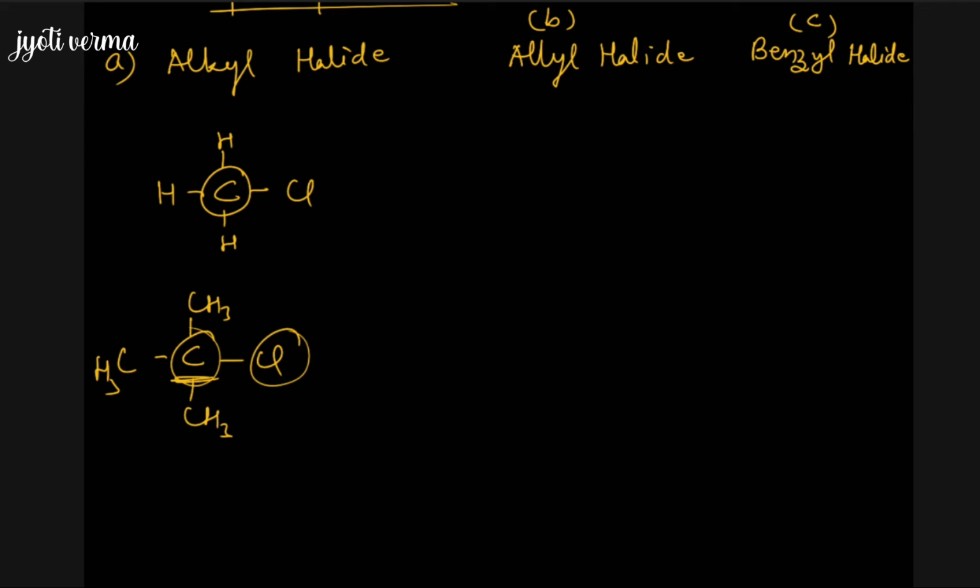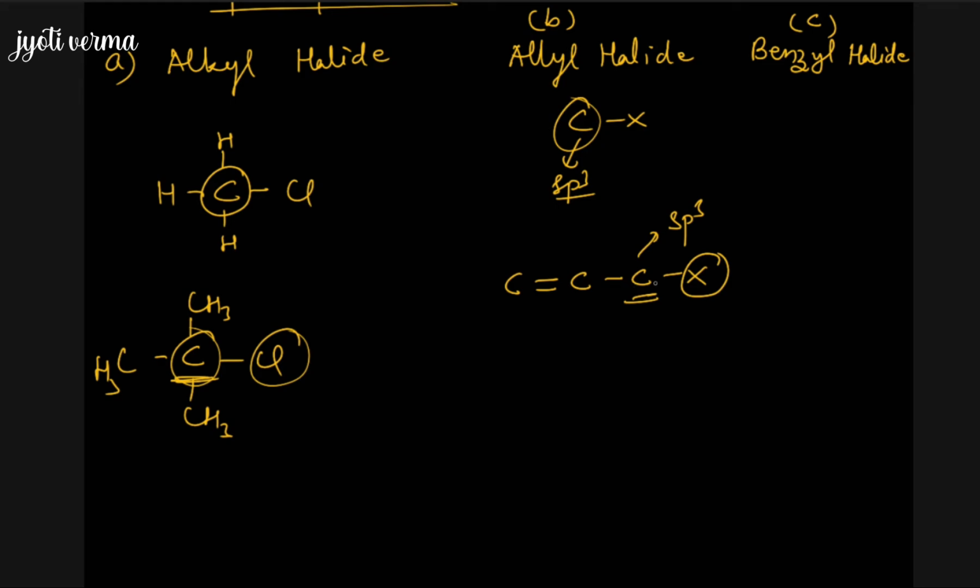Now what about allyl halide? What are allyl halides? When the halogen atom is bonded to a carbon which is sp3 hybridized, and this carbon itself is bonded to an sp2 hybridized carbon. So, for example, we have a compound like this: C double bond C, single bond CX. Here you can see the halogen atom is bonded to this carbon, and this carbon is sp3 hybridized.